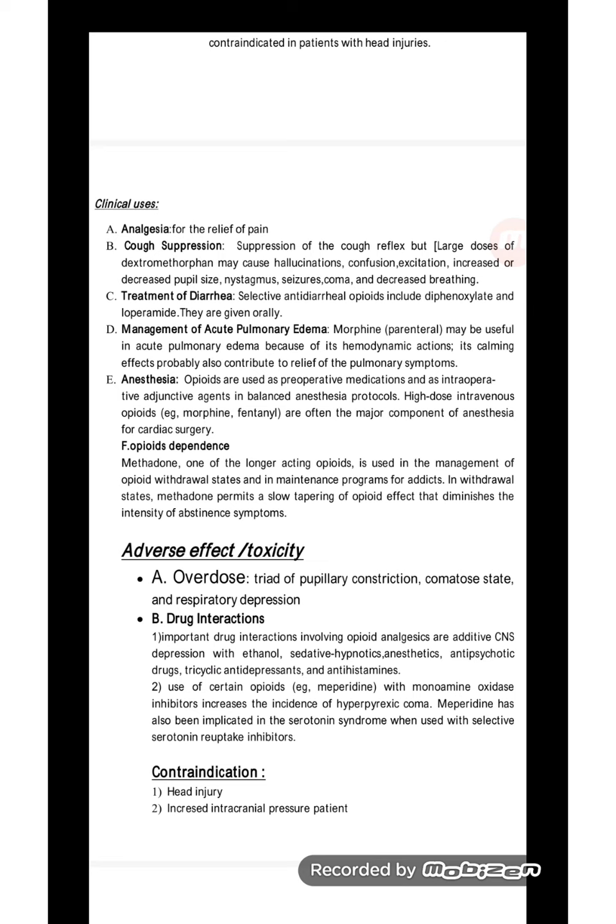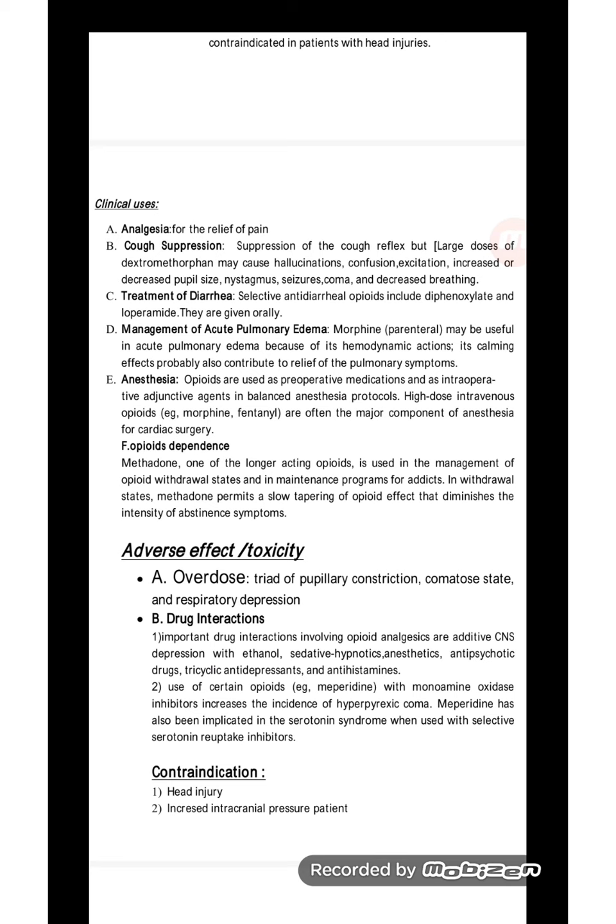Adverse effect or toxicity: overdose, triad of pupillary constriction, comatose state, and respiratory depression. There is a triad in the overdose of opioids: the pupils get constricted, the person goes into a comatose state, and respiratory depression. So the person should be kept on a ventilator.